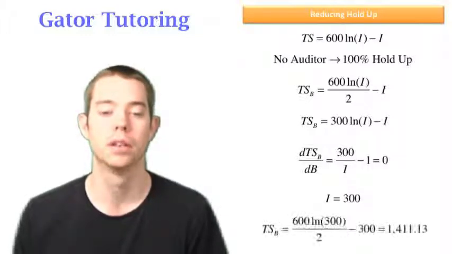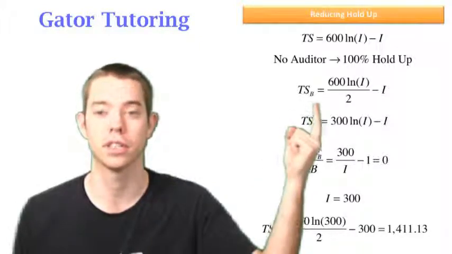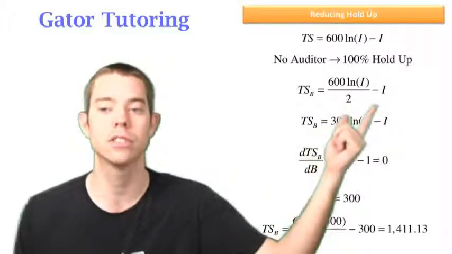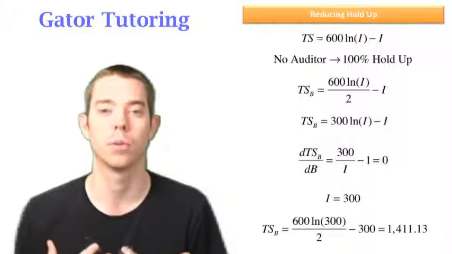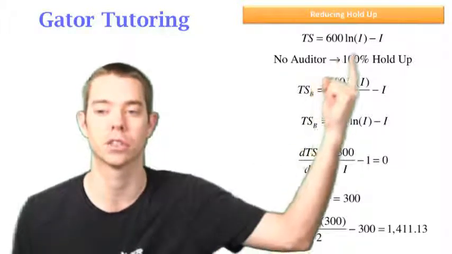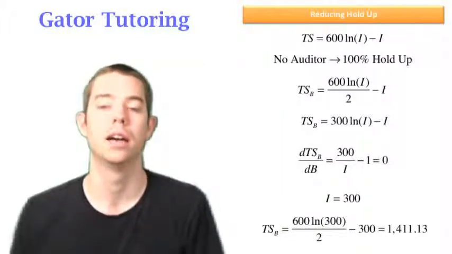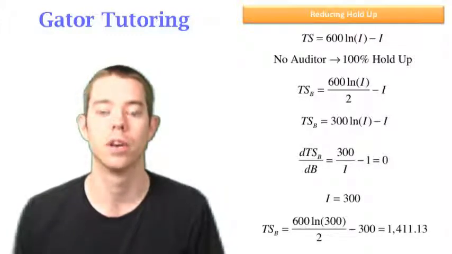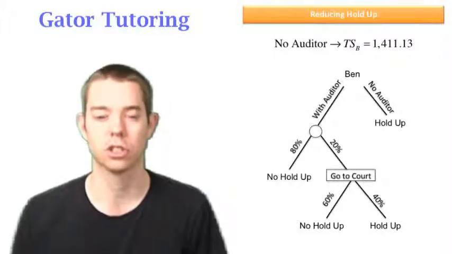So for total surplus for Ben, we just plug it in, and this is where you want to be careful. We're going to plug it back into this equation because this is the equation that's going to tell us Ben's total surplus. We're going to split the value in half, and he's going to end up paying all of the investment. So that's literally what it's saying. You want to be really comfortable understanding why we're plugging it back into this equation instead of this equation. Again, that's because they're splitting the value evenly, and he is taking the whole investment. He is paying that whole I. So here we see the total surplus for Ben is 1,411.13.